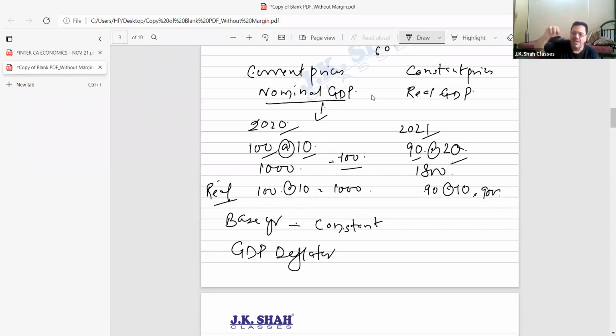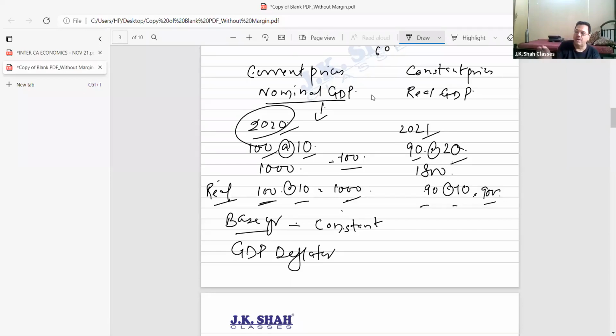No doubts. So this tells me the national income was 1000. It has become 900. When it has become 900, it tells me your national income has actually reduced. How come? Because the quantity produced of goods in the country has reduced. We are keeping the price constant. So, beta, when price is constant, which price should be considered constant? The price of the base year. Which year is the base year? I said 2020. In 2020, how much is the quantity produced? 100. What is the price I've considered? 10.